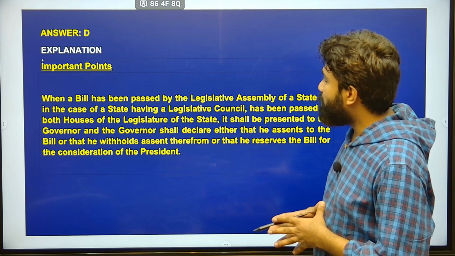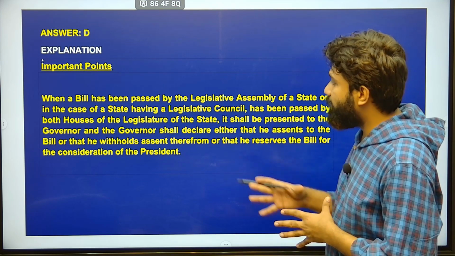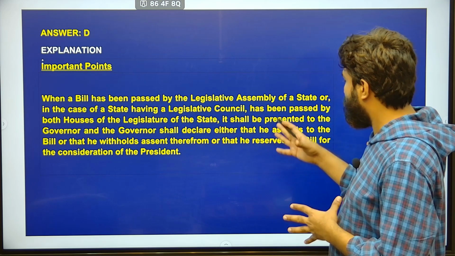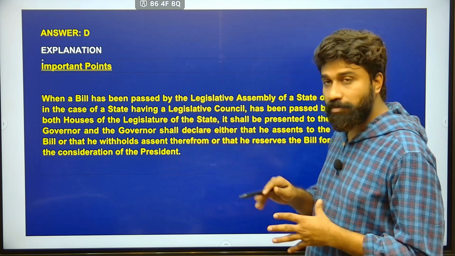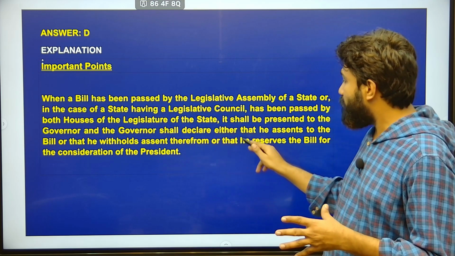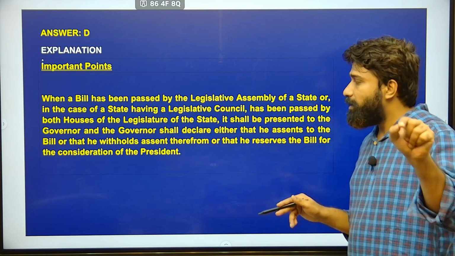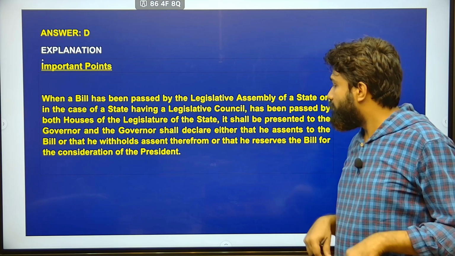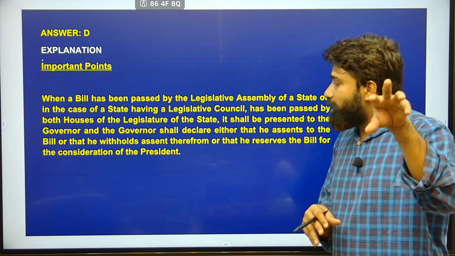And when a bill has been passed by the Legislative Assembly of a state, or in case of a state having a Legislative Council, that has been passed by both the houses of the legislature of the state, it shall be presented to the governor, and the governor shall declare either that he assents to the bill or that he may withhold his assent. Thereafter, he may reserve the bill for consideration of the President.